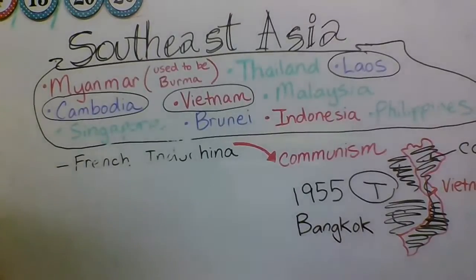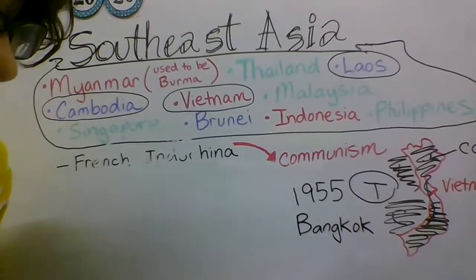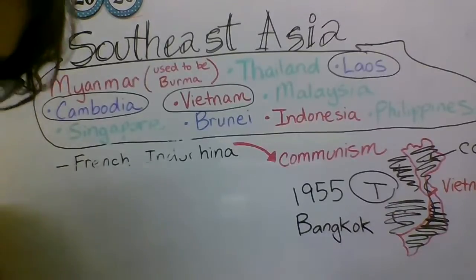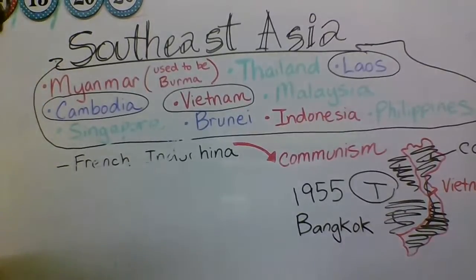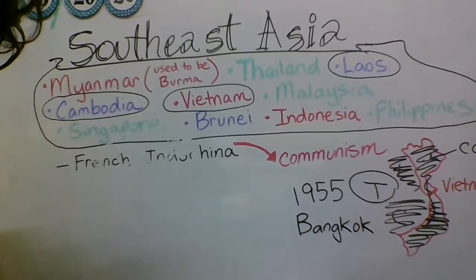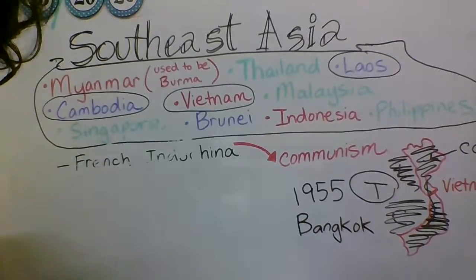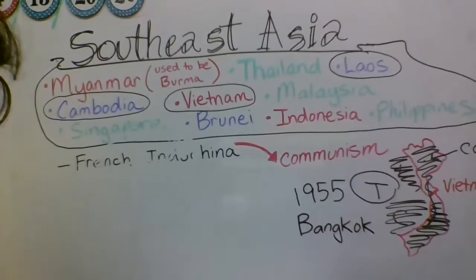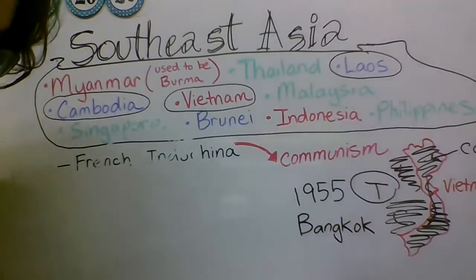All right, so Malaysia is part of that Borneo that I was telling you about, which is the third largest island in the world. And Singapore, I don't think I showed you that one on the map, but Singapore, whose capital is also Singapore, is one of the most prosperous countries in the world. Brunei, that little tiny country I showed you in there, is rich in oil and natural gas. And so that's there on that big island of Borneo too.